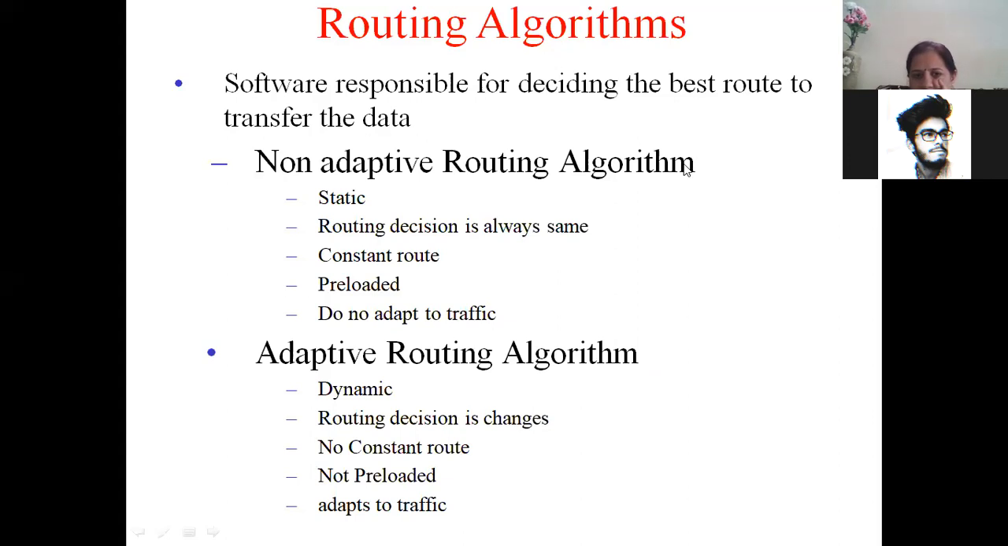Anybody else has any doubts? Everybody understood the difference between non-adaptive and adaptive routing algorithms? I hope you all understood the difference between the two.